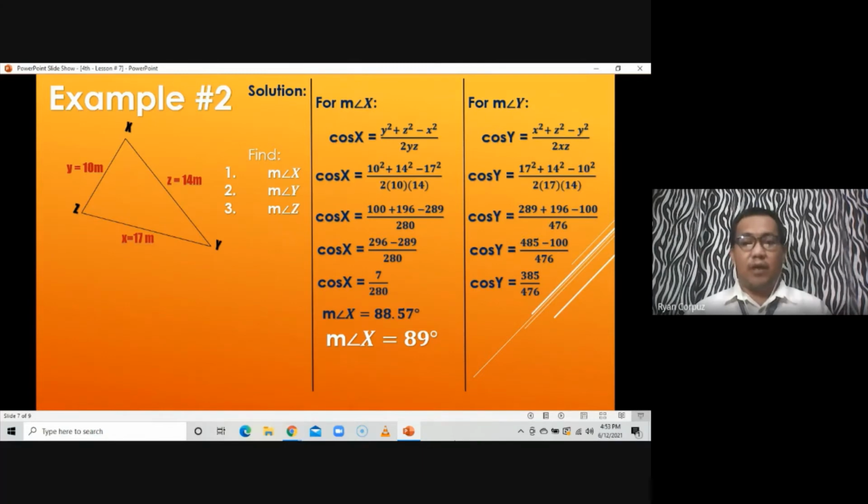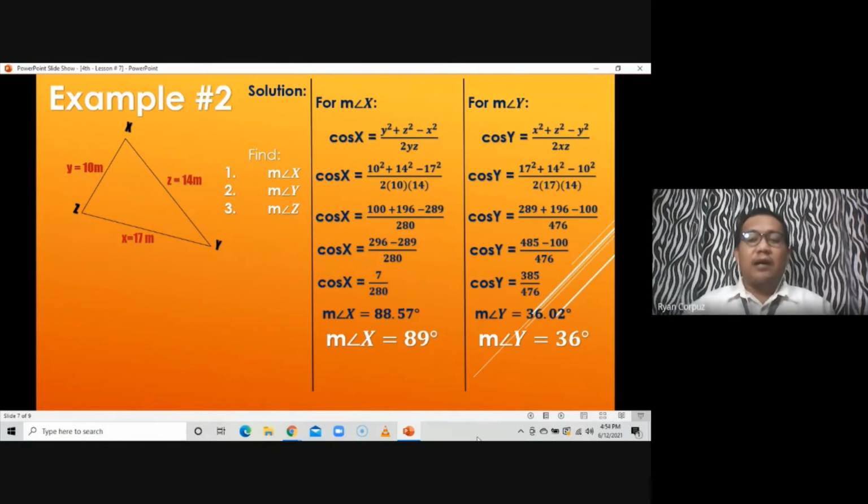Then press equals. So again, for the older calculators, press shift or second function, press cosine, to get cosine raised to -1, press open parenthesis, press 385, press divide, press 476, press close parenthesis, then press equals. So you'll find out the measure of angle Y is equal to 36.02 degrees. We are going to round that off to the nearest degree, so the measure of angle Y is equal to 36 degrees.